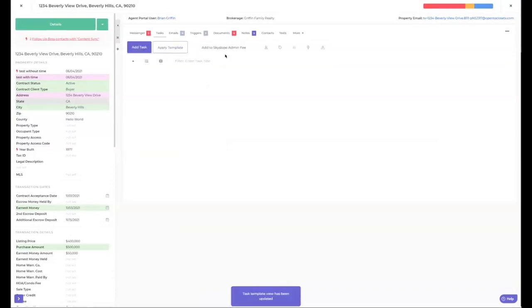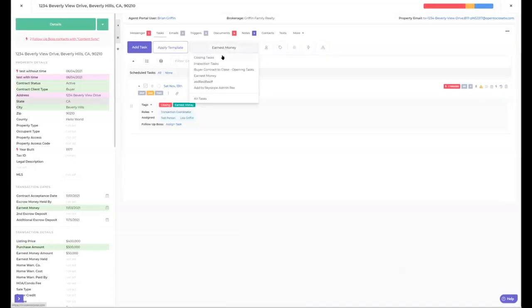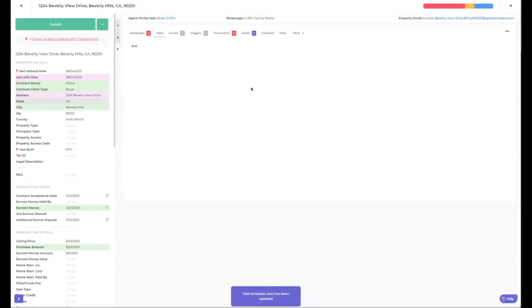Okay, so if I want to see add to SkySlope template, oh, I don't even have one in here for that. So I must have deleted it or done something. Here, let me try earnest money. There you go. So in the earnest money, we have one task. So this is the view of what you're seeing. I want to see all my tasks, so I'm going to go ahead and just pop it on all tasks.